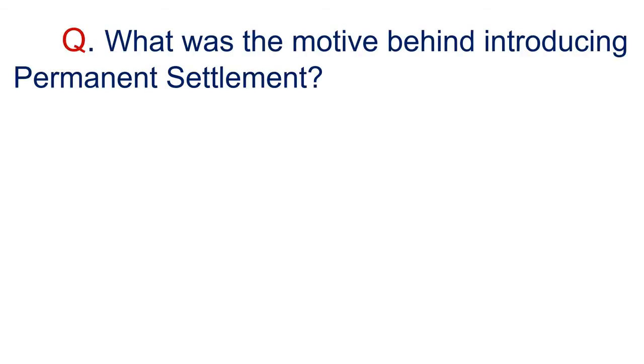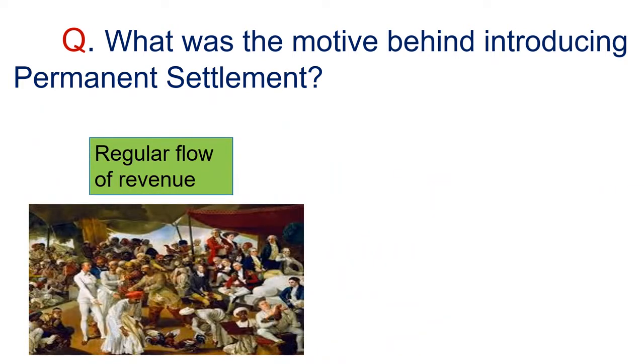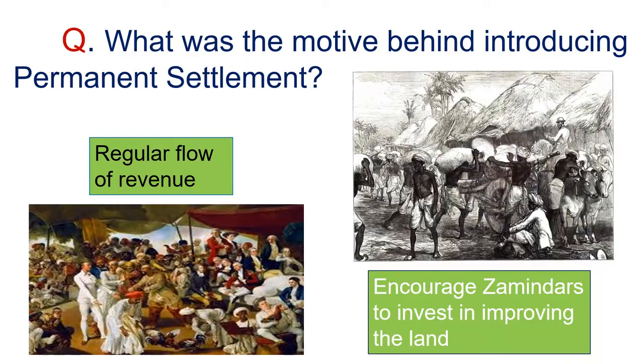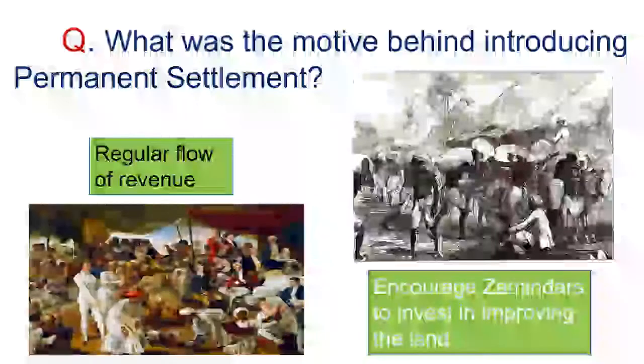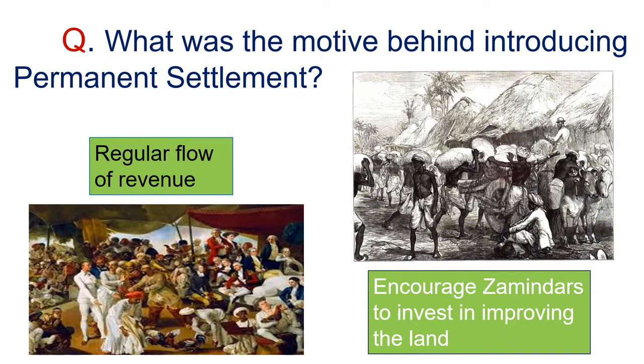What was the motive behind introducing the permanent settlement system? Come on, think why the company introduced it. First, for a regular flow of revenue, which the company desperately needed. Second, they encouraged zamindars to invest in improving the land so that they could get the best crop and the best revenue could be collected from the peasants.